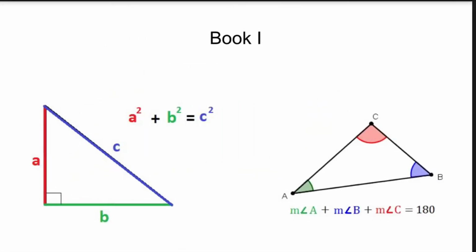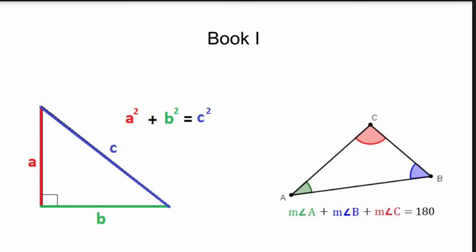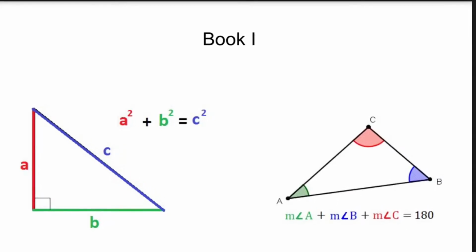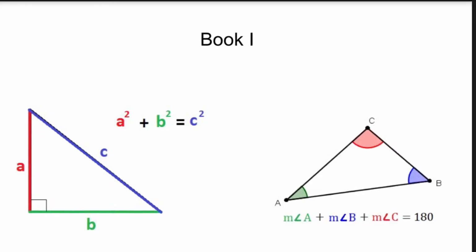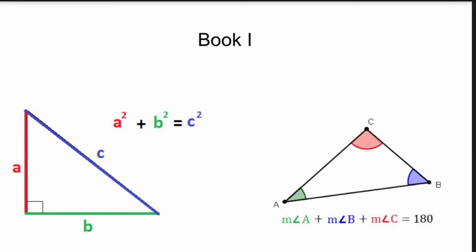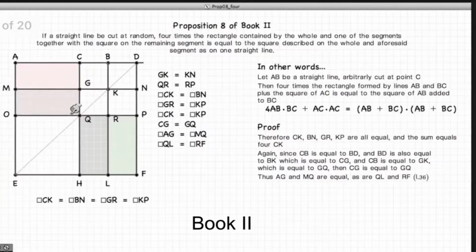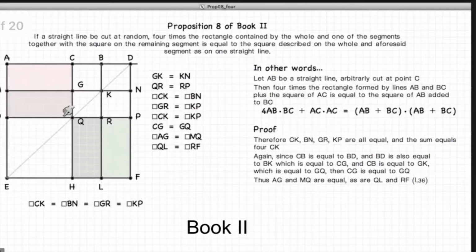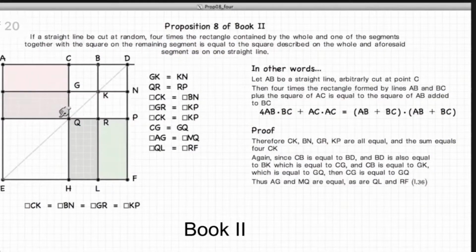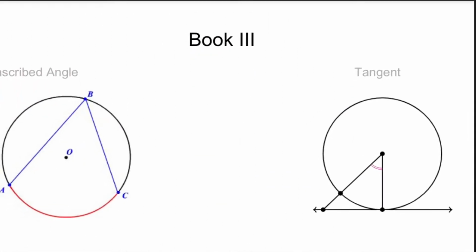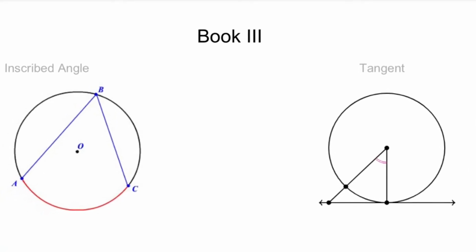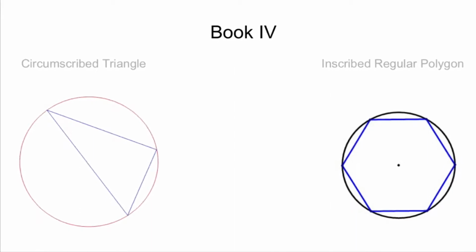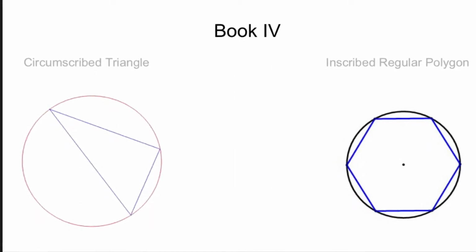Book 1 contains the basic properties of geometry, the Pythagorean theorem, equality of angles and areas, parallelism, the sum of the angles in a triangle, and the three cases in which triangles are equal. Book 2 is commonly called the Book of Geometric Algebra because the material it contains may easily be interpreted in terms of algebra. Book 3 deals with circles and their properties, inscribed angles, tangents, and the power of a point. Book 4 is concerned with inscribing and circumscribing triangles and regular polygons.